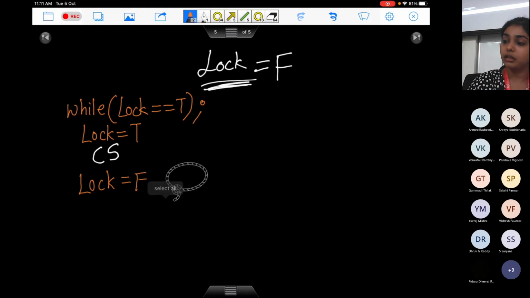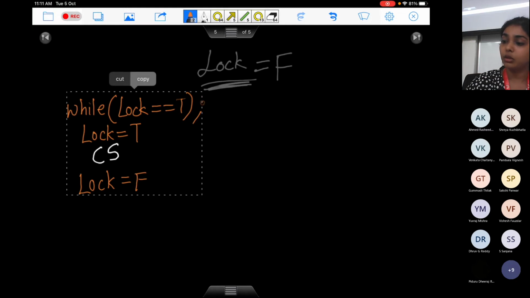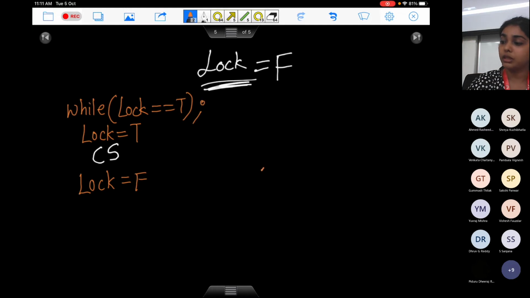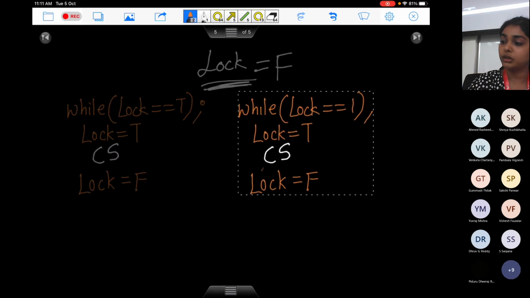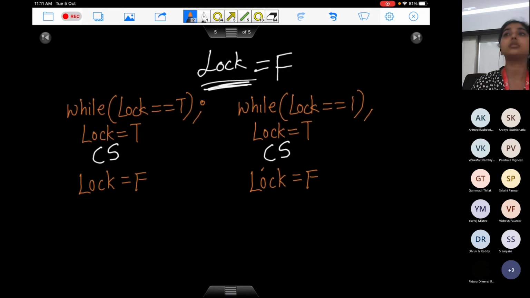And the other process is also doing the same thing. So let's first talk in terms of two processes. Process 1 and process 2, both of them are executing this code. Do you see a problem with this? This one I expect an answer to. It's actually pretty straightforward. Do you see a problem with this kind of implementation?